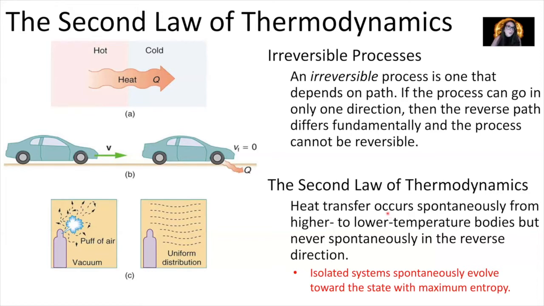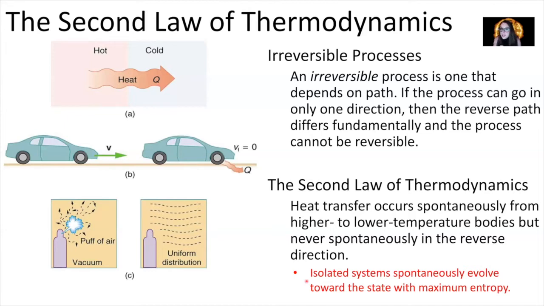Okay, so this graphic here is an example. We've got a reservoir of hot material and cold material. Our heat is always going to transfer from the hot material to the cold material until they're in equilibrium.